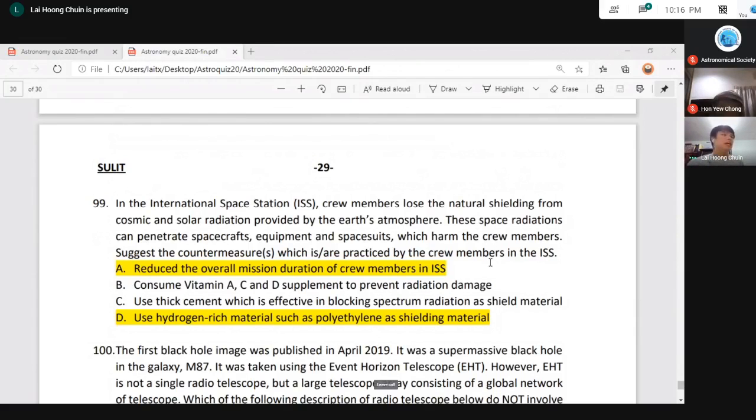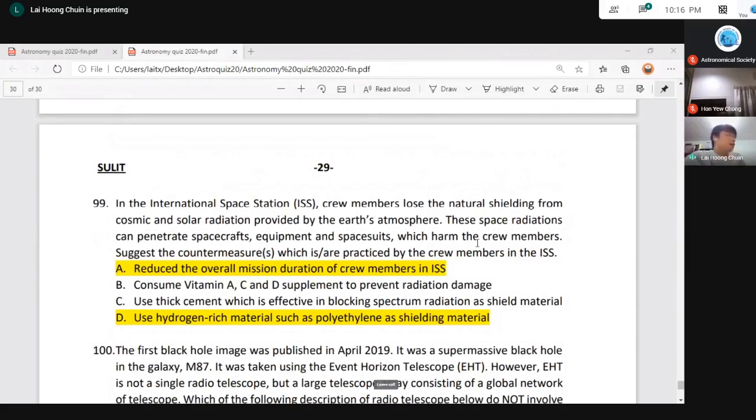So the ISS is outside the atmosphere, so the solar radiation does not pass through the atmosphere, so that's why they are not encouraged or not allowed to be directly exposed to the solar radiation in space.